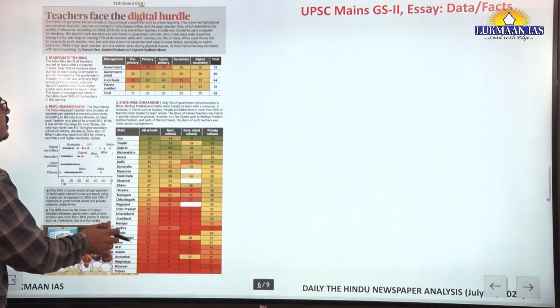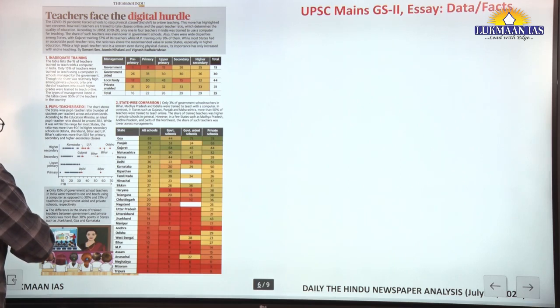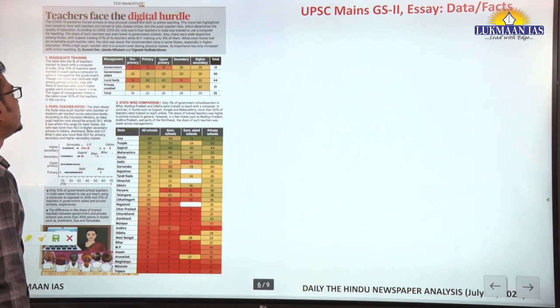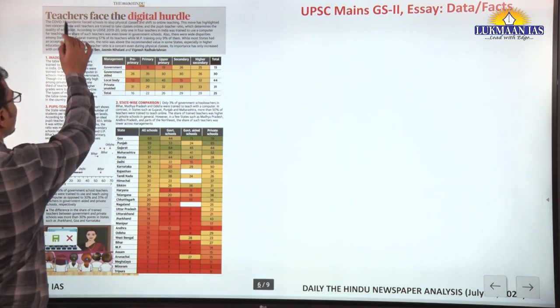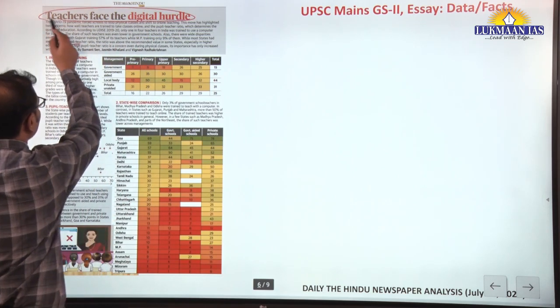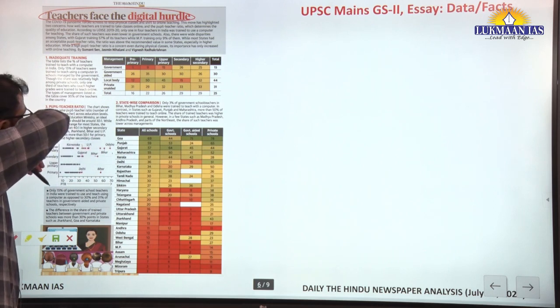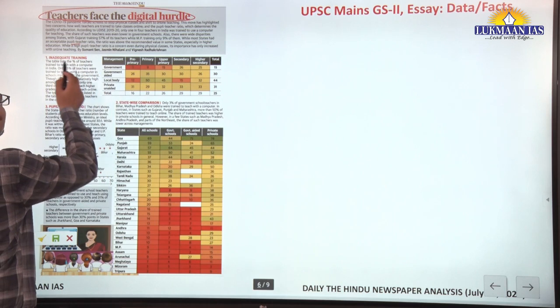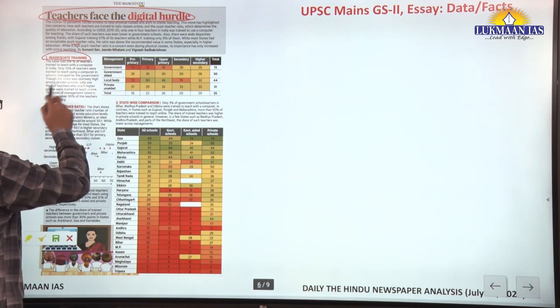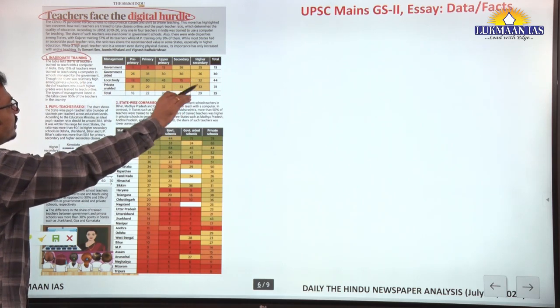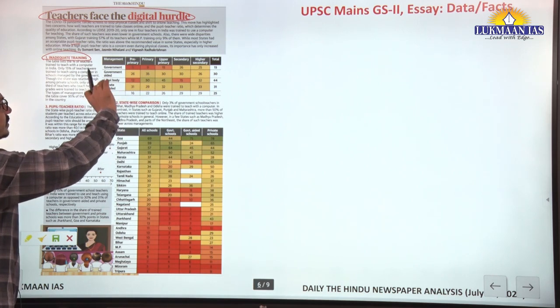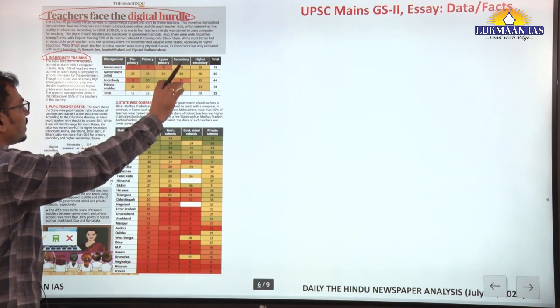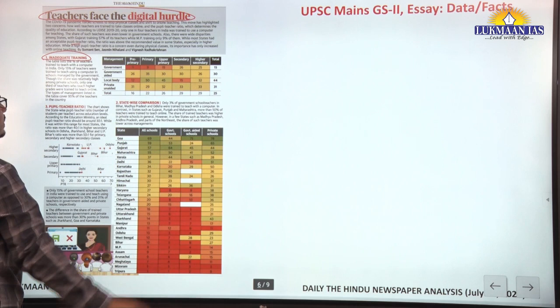Now this particular data on page number 6 is talking about teachers facing a digital hurdle. Some facts are mentioned, such as inadequate training. There is one table given regarding the primary level, upper primary, secondary level, and higher secondary.